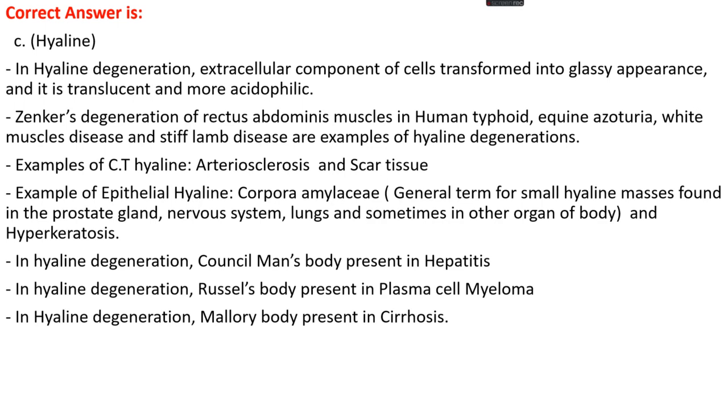In hyaline degenerations that take place in hepatitis, such types of granules are known as Councilman's bodies. In hyaline degenerations that take place in plasma cell myeloma, such types of granules are known as Russell's bodies. In hyaline degenerations present in cirrhosis, in case of liver cirrhosis, such types of bodies are known as Mallory bodies.